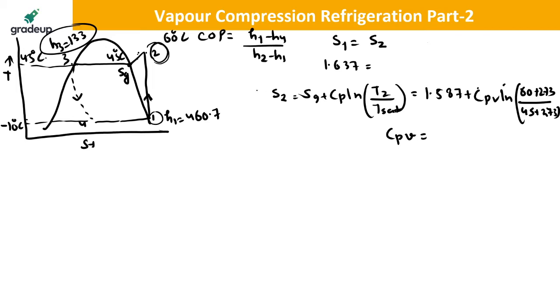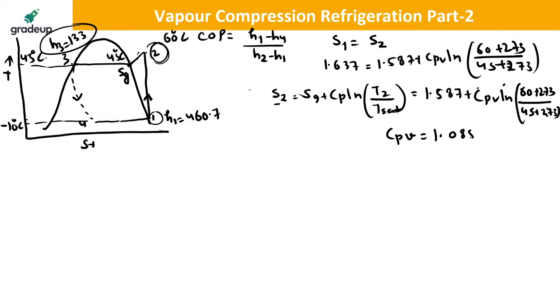You just equate this S2 with S1. That is 1.587 plus Cp of vapor log of 60 plus 273 divided by 45 plus 273. You will find Cp of vapor will be equal to 1.085.